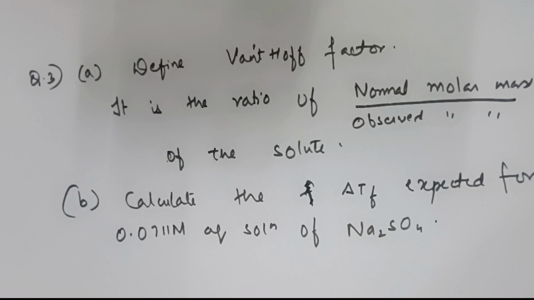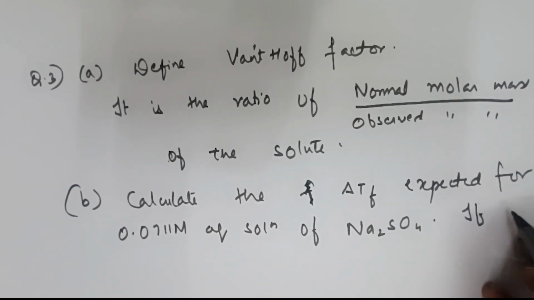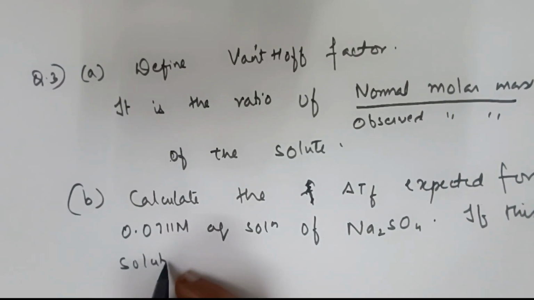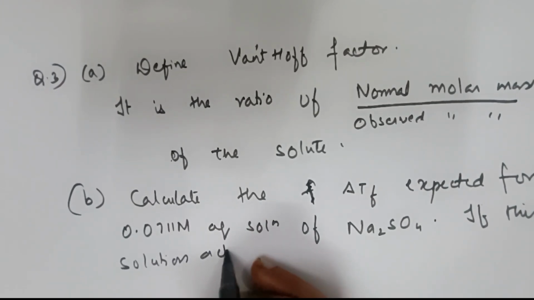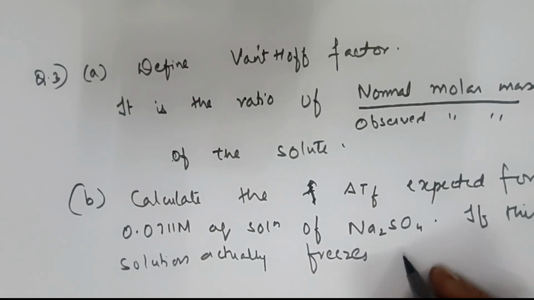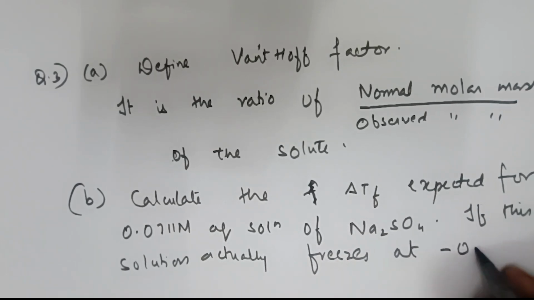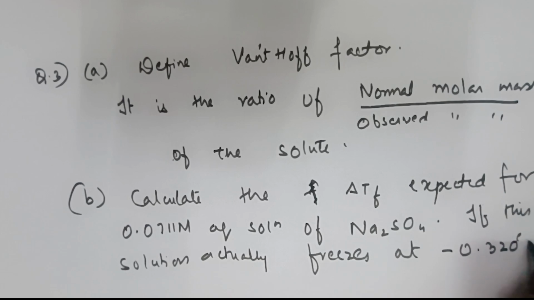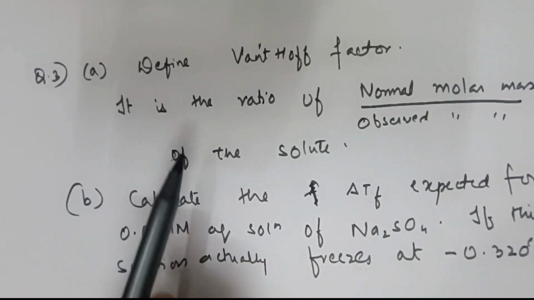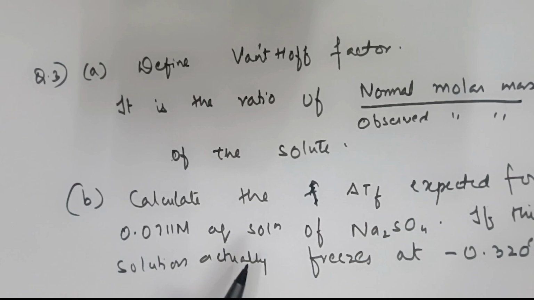Now, they've given one more condition. They said if the solution actually freezes at minus 0.320 degrees centigrade, what is the Van 't Hoff's factor? See how they are related. This question they've given depression in freezing point, and now they're relating both of them.